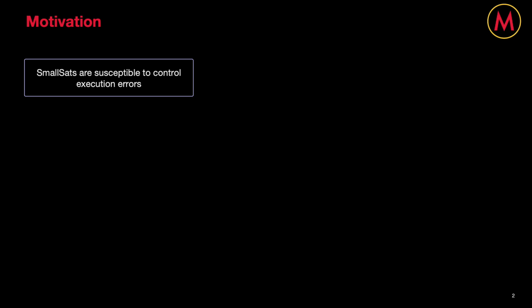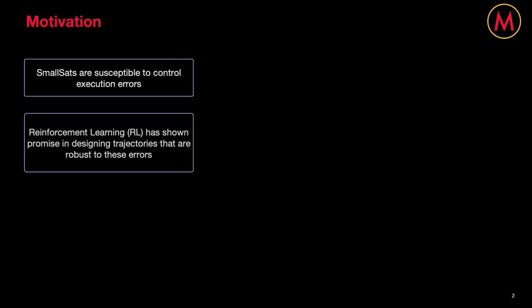And so, if we want to reliably utilize small sats in deep space, then we need to be able to handle all of these issues on the fly, and this motivates the need to design robust trajectories. Reinforcement learning, a subfield of machine learning in which an agent learns by interacting with its environment via trial and error, as opposed to from a fixed data set, has recently shown promise in generating such trajectories.